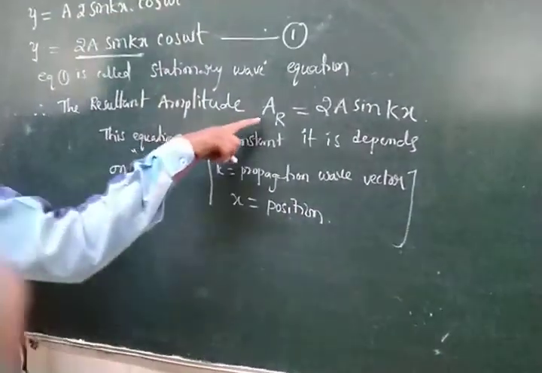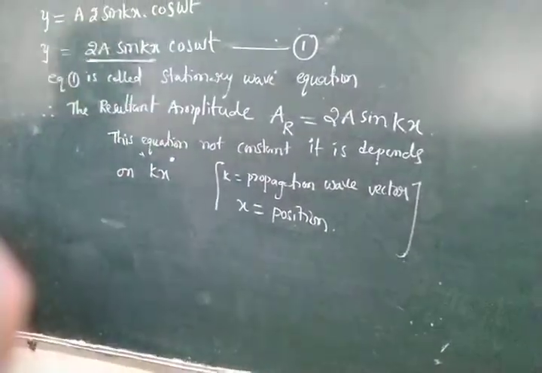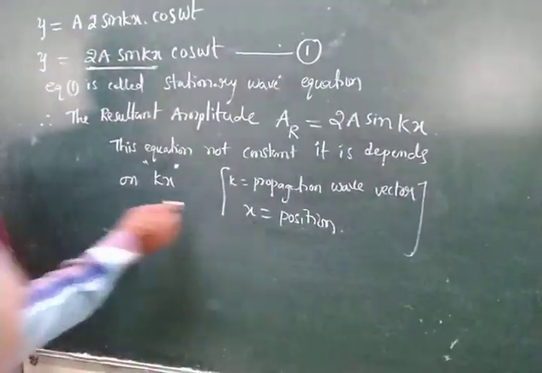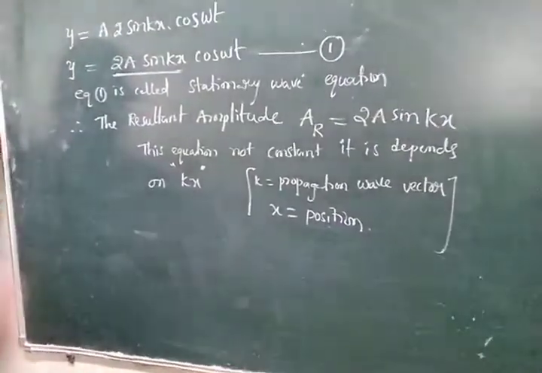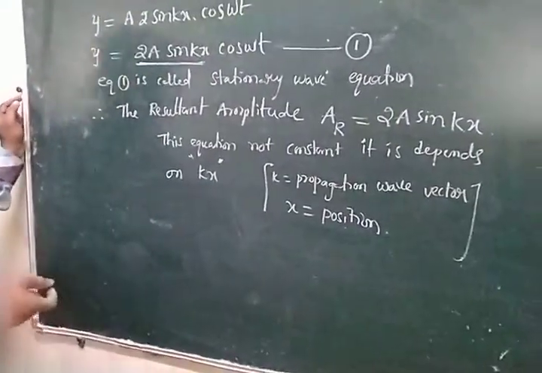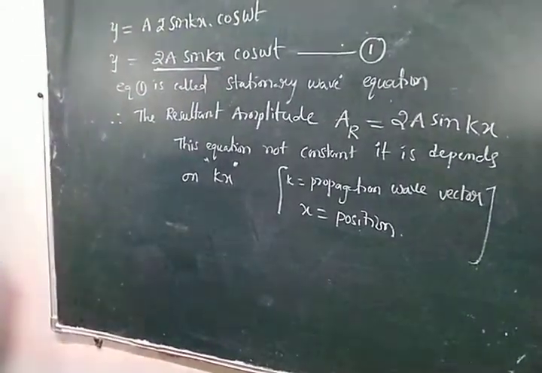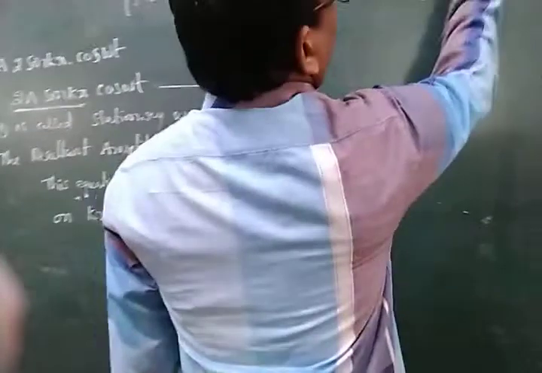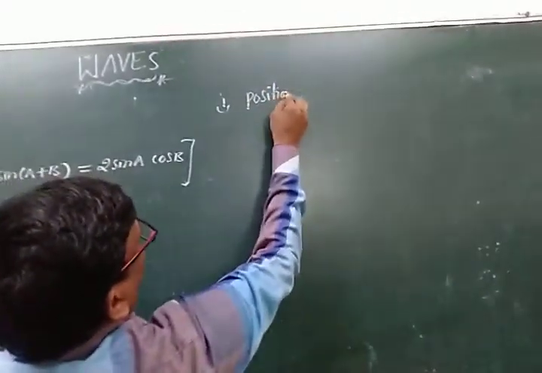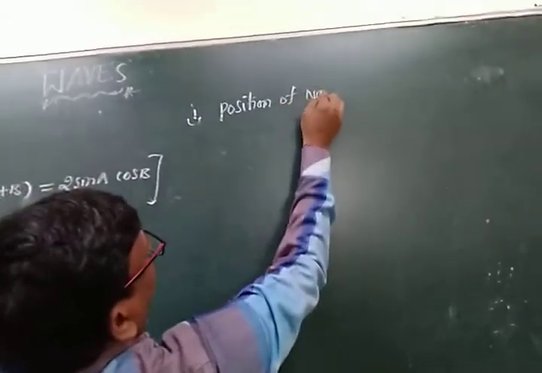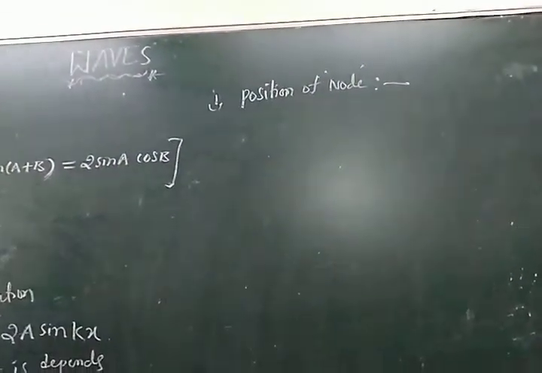See, the resultant displacement depends on its position. What are the positions? Here, two positions are there: the position of node and the position of antinode. First we are discussing the position of node.